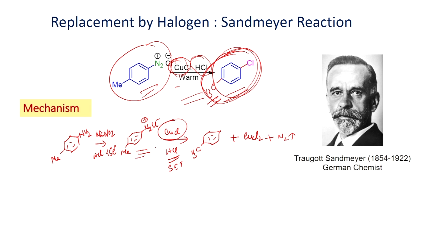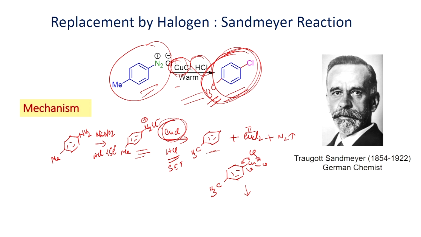So, when you have the diazonium salt react with the copper 1 chloride, it is converted into the aryl radical, and copper 1 is converted into copper 2 chloride, and you lose the nitrogen molecule. Once you form this one, now this copper 2 can undergo reaction with this radical intermediate to give copper 3 species, which can give the product by reductive elimination.